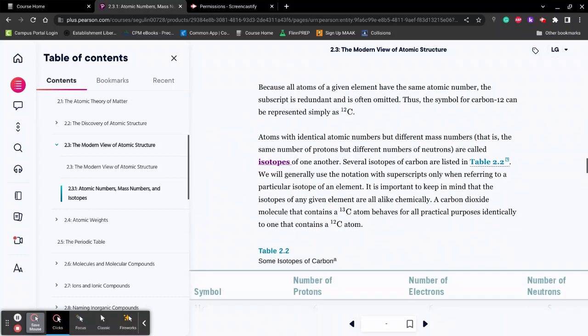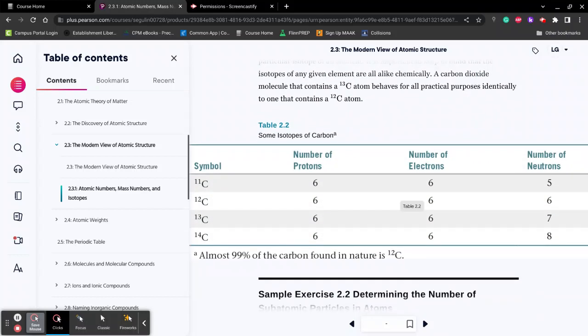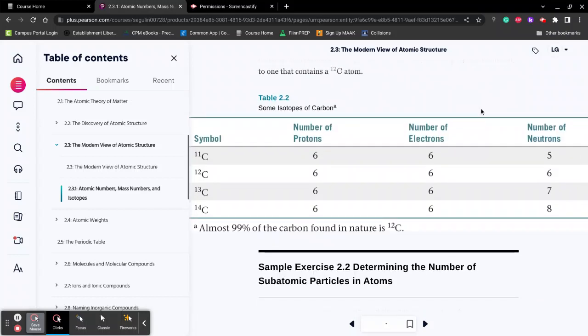Here's a little bit of our isotopes. Carbon: that number is down here. It's missing, but you don't truly need it because you know it's going to be 6 when you see carbon. From this symbol, you can tell that the number of protons is 6. It's always going to be 6. Remember, we're only working with carbon here, so the number of protons never changes for the same atom.